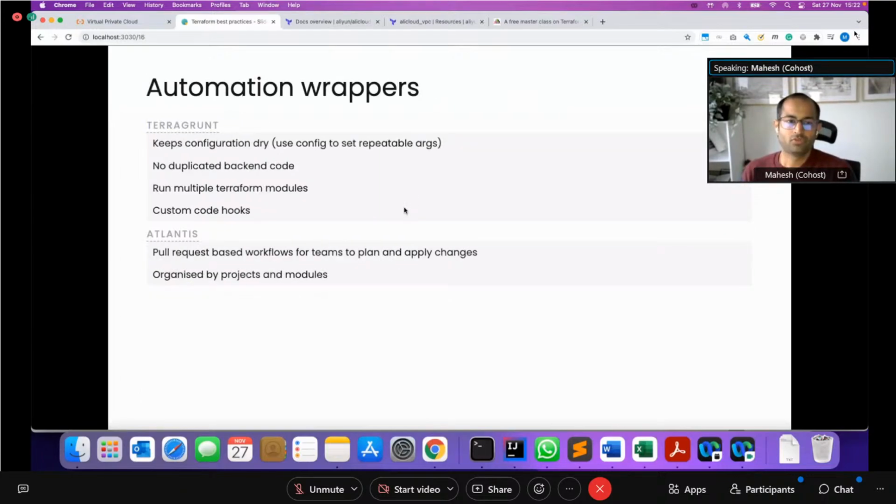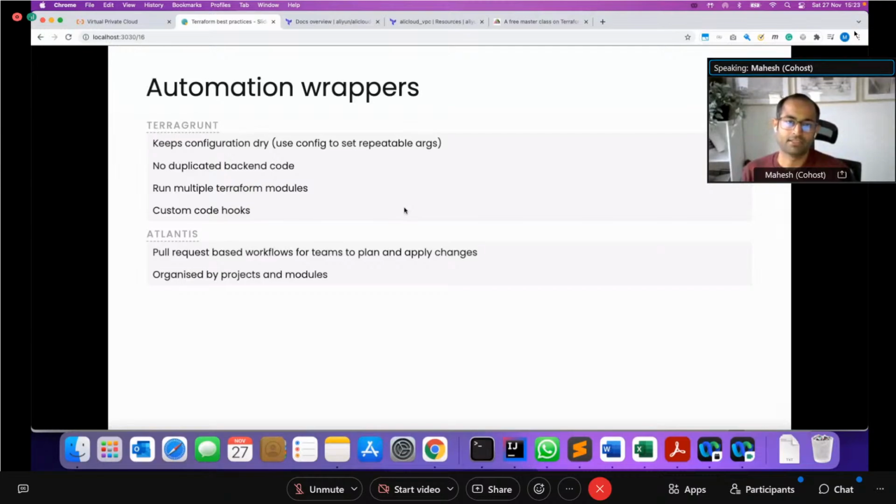And then finally, I just wanted to talk about a few automation wrappers that are also available in the market. The principles I showed you around stacks, deployments and organizing already have well-known approaches in the market. If you want to adopt those, feel free to do that. But all the practices I've covered will still apply to those tools as well.